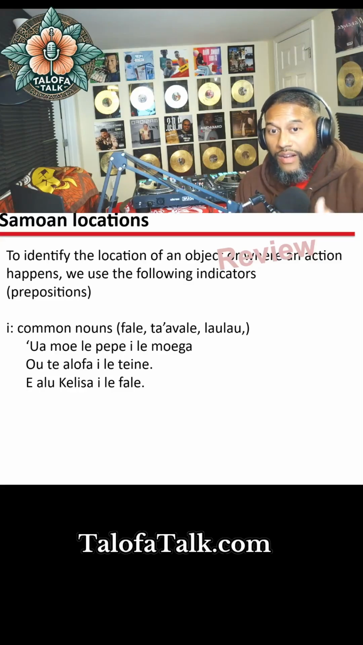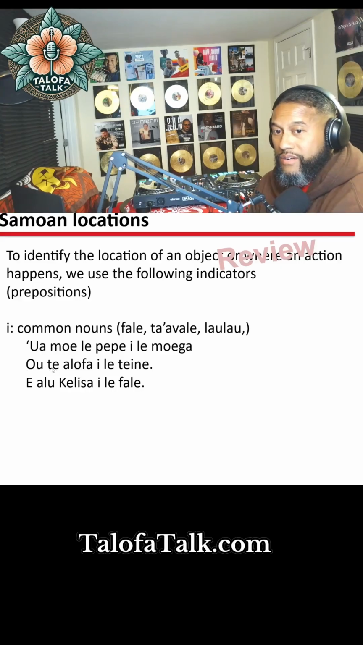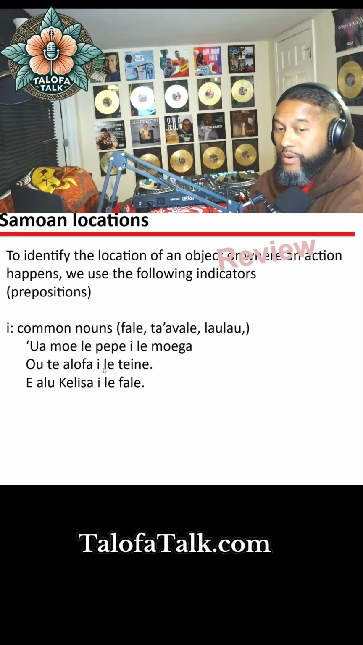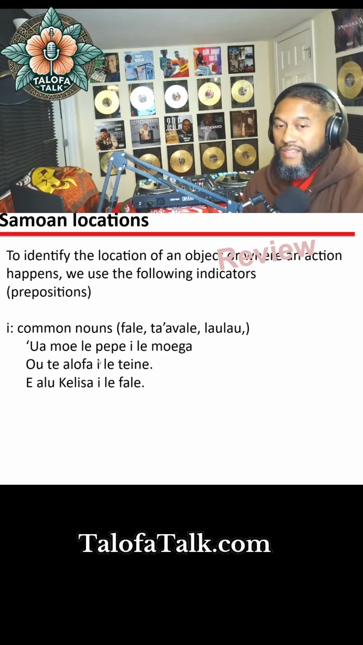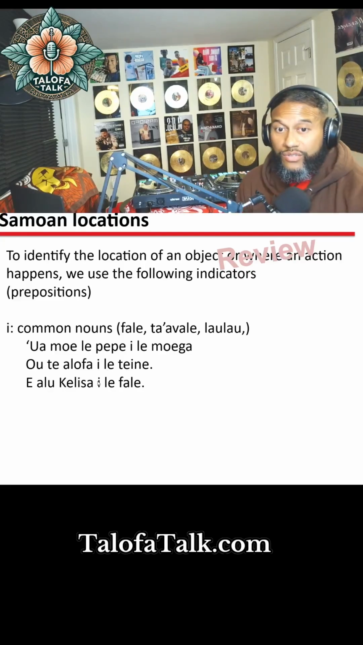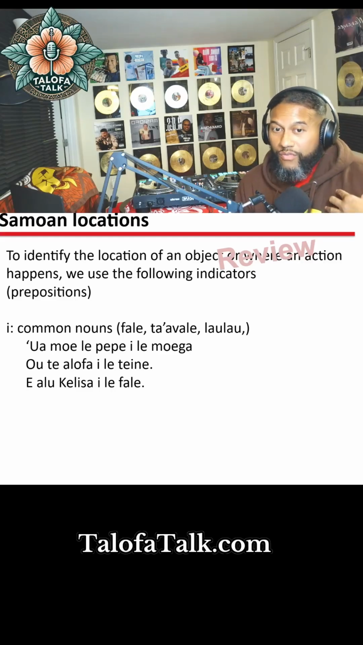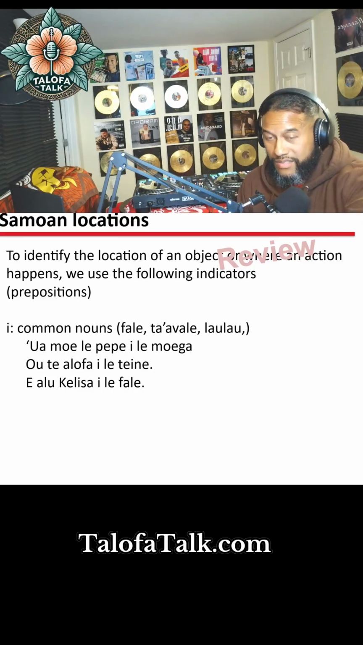Ote alofa to. Oh, I'm sorry, my bad. I love to the girl. And the reason why is because this preposition, they call it a preposition, kind of translates as to. So the action is going to the girl. I love to the girl. Ote alofa i le tama'ita'i. Okay. Kelisa is the person's name right here.